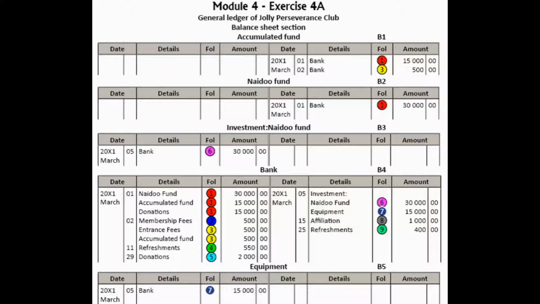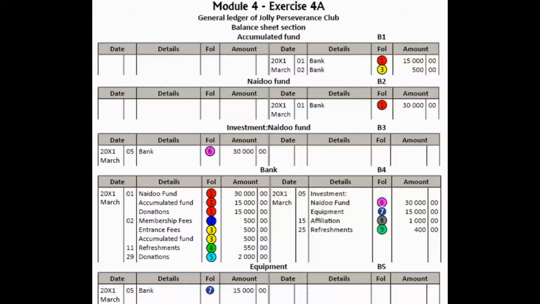And you'll see those two amounts are circled in yellow with a 3 in it: debit bank, credit entrance fees. Okay. And the other entry for the debit bank and credit accumulated fund is also in that yellow circle with the number 3 around it.